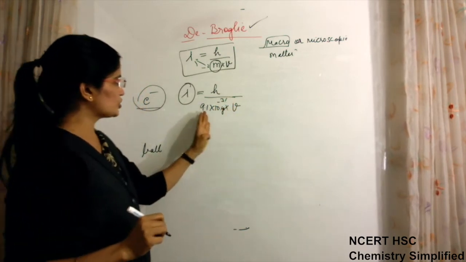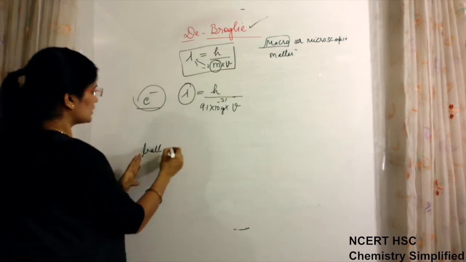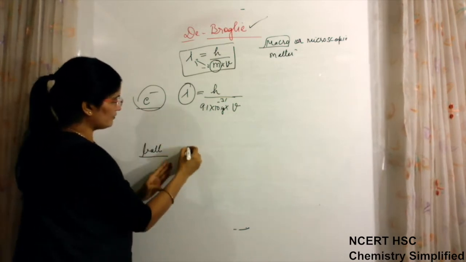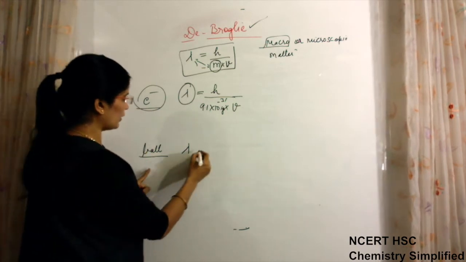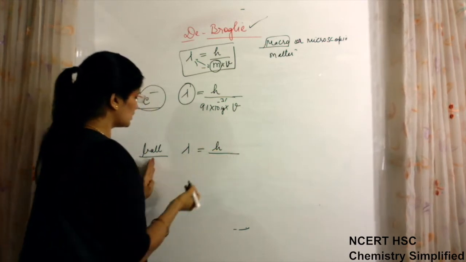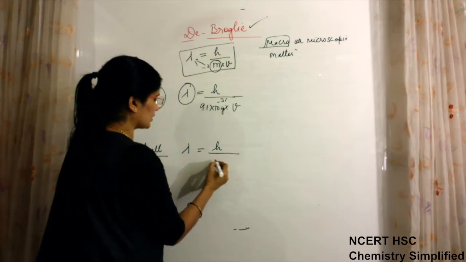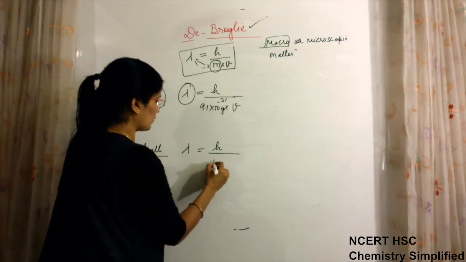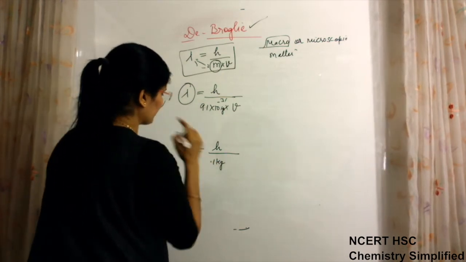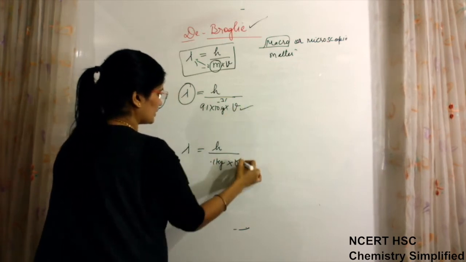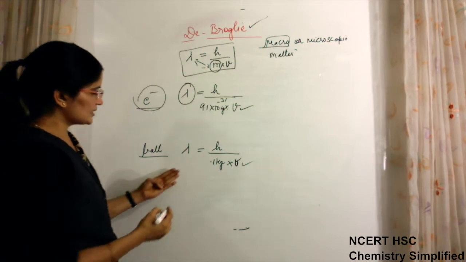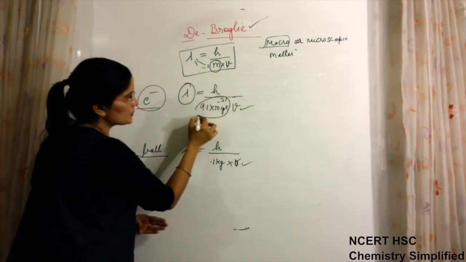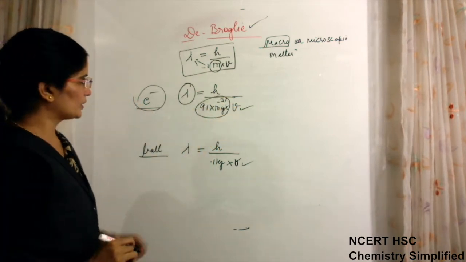Okay, mass of electron is this. If we have to calculate the wave nature, that is lambda, the wavelength, of a ball, then h upon, suppose the mass of the ball is 100 grams, so 0.1 kg, into v. The velocity is the same, both are traveling with the same velocity. So we can see that this value of mass is very low.